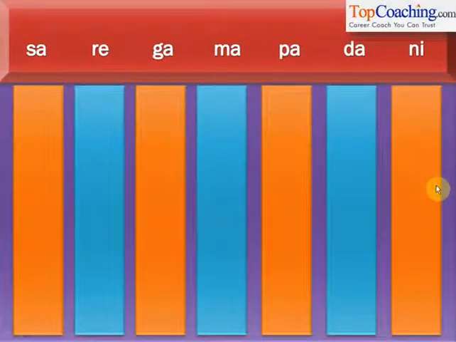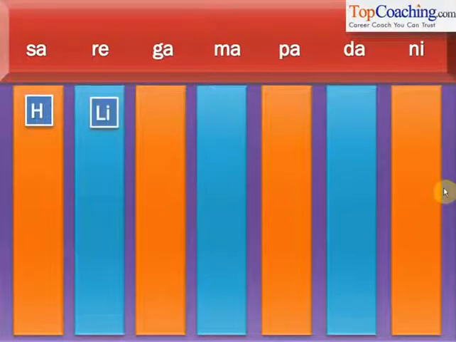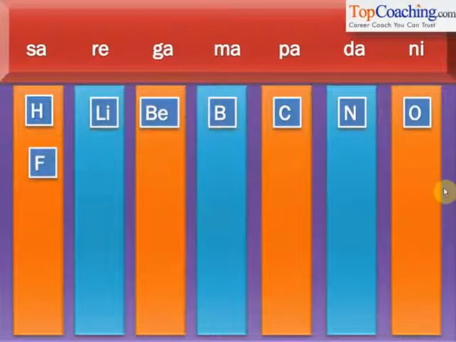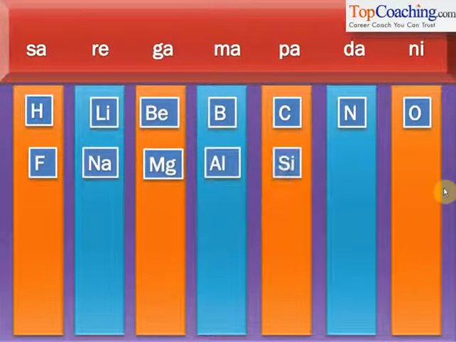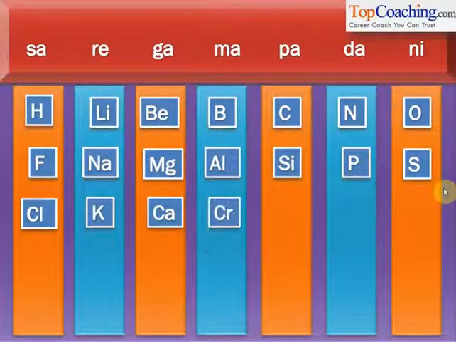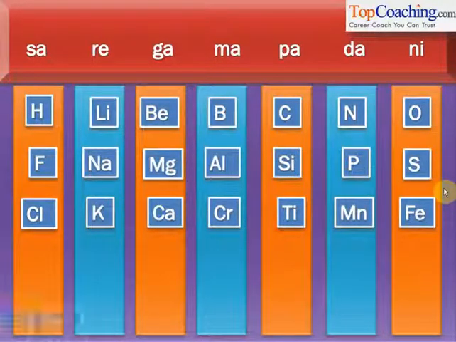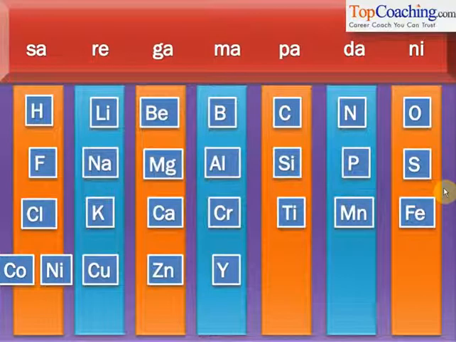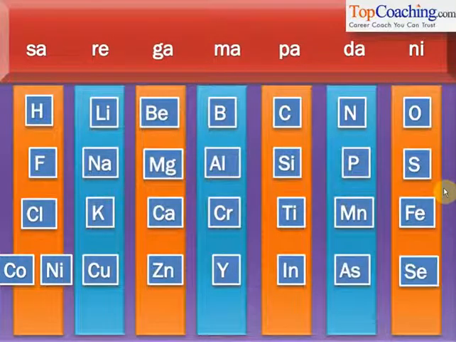Newlands' law of octaves said that all elements could be classified in the order of increasing atomic number in such a way that when all elements were grouped in that order, the 8th element would have similar properties to the first element. Understood? So if you started from hydrogen, which had the least atomic weight, and arranged elements in the order of their atomic weights, then every 8th element and the first element would have similar properties. Newlands said that this was similar to the law of octaves of music. In music also there are 7 notes, and the 8th note is a repetition of the first note.